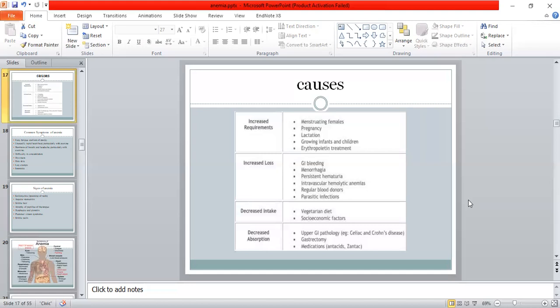And decreased intake occurs in the vegetarian diet or the socioeconomic factor. Decreased absorption occurs in the upper GI pathology like celiac disease or Crohn disease, and gastrectomy, and medication like NSAIDs and Zantac cause decreased absorption of the iron, which leads to the anemia.